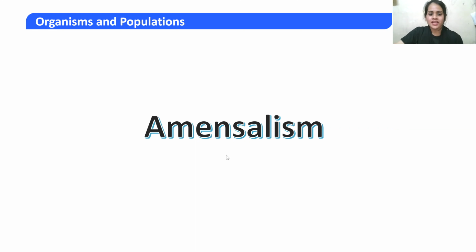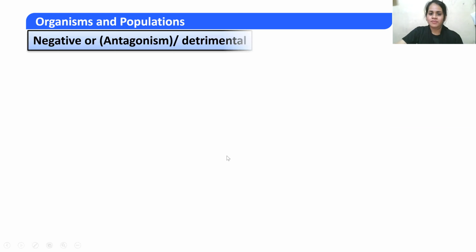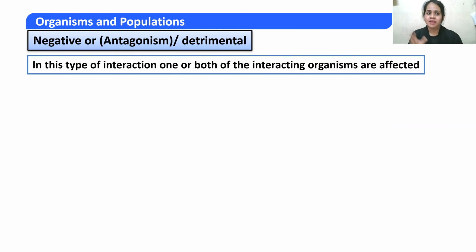So let's talk about amensalism in detail. Amensalism comes under the negative interactions, which you can also call antagonism or detrimental interaction. A negative interaction is one where one or both of the organisms can get affected. So one or both species would have a negative impact. That's why it comes under negative interaction.